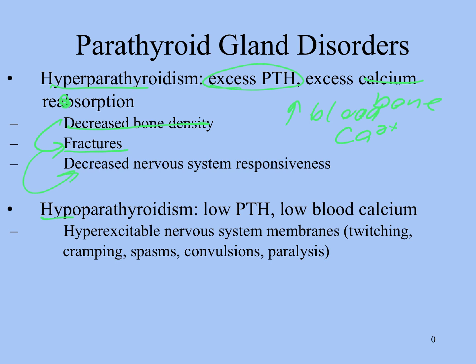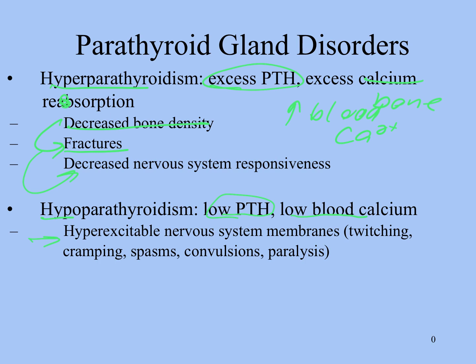In the case of hypoparathyroidism, where we don't have enough parathyroid hormone, we're not resorbing enough bone. Therefore, blood calcium is going to tend to be low. The main effect from that, hyperexcitable nervous system membranes.